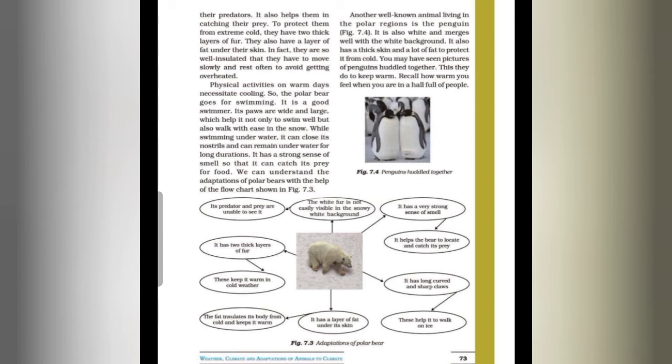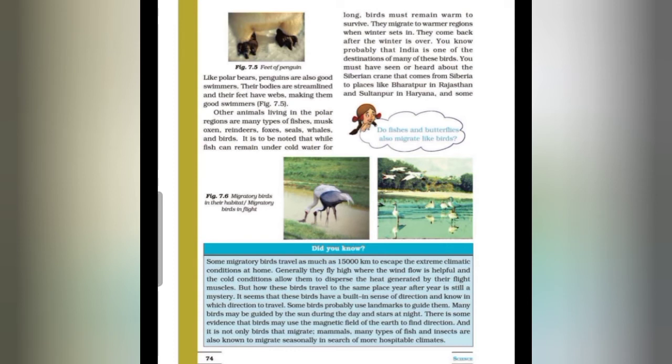Animals living in these regions are adapted in different ways to cope with the conditions of temperature, light and moisture, and also according to the availability of food in that region. So polar bears and penguins are the animals that live in the polar region, and besides these, whales and seals are other animals also found in the polar region. Like polar bears, penguins are also good swimmers. Their bodies are streamlined and their feet have webs, making them good swimmers.